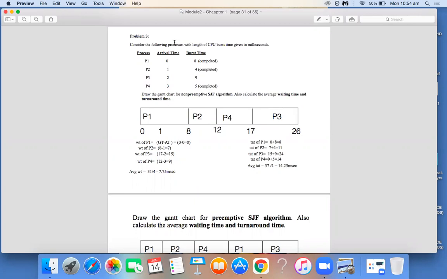But since they have given the arrival time, we should also consider the arrival time. What is the arrival time for P1? It is also 0. That's why we have written 0 minus 0 is equal to 0. That's how we calculate the waiting times in our problems whenever the arrival time is given. Is it clear? Right.